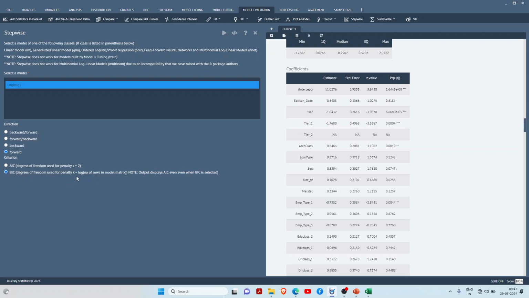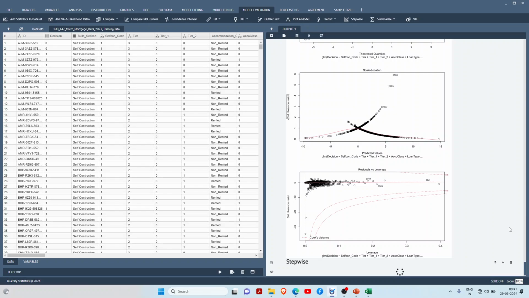Always remember AIC gives a 2 penalty whereas BIC gives a 5 penalty, and many statisticians prefer BIC over AIC. So I will just play. You can see now all the variables would be significant and those variables would be taken care of by us.